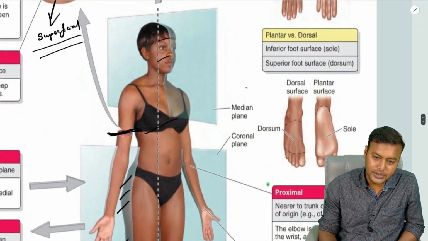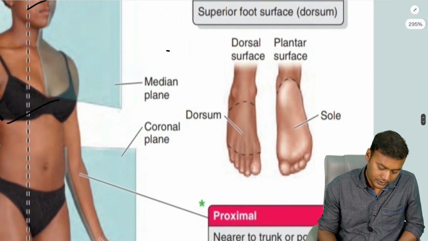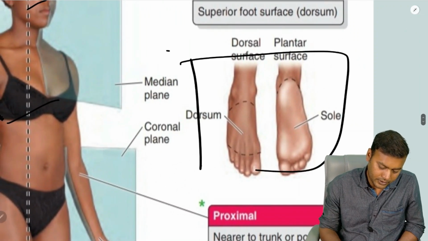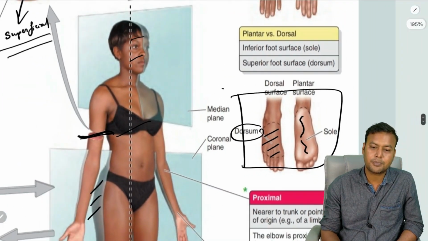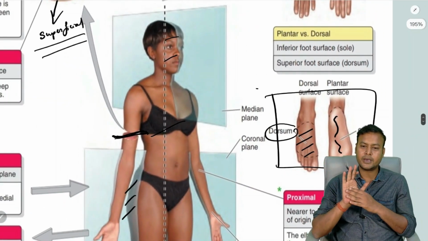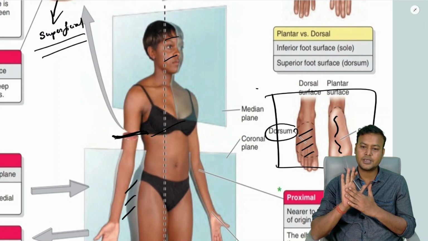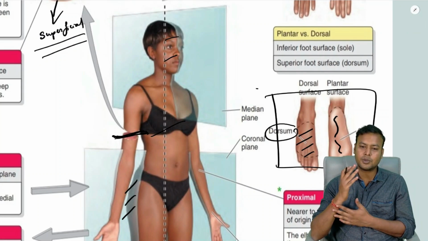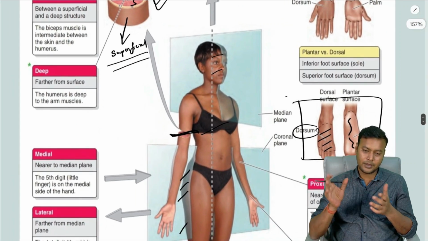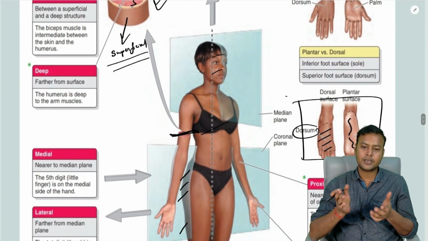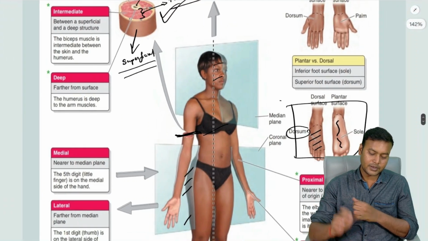Similarly, here you can see in case of the foot, this is the dorsum of the foot, whereas here this is the sole of the foot. Now the palm and the sole, they have quite distinct skin from other parts of your body, because these parts are regularly facing some abrasion, like when you are walking, when holding something, so they have a thick skin.